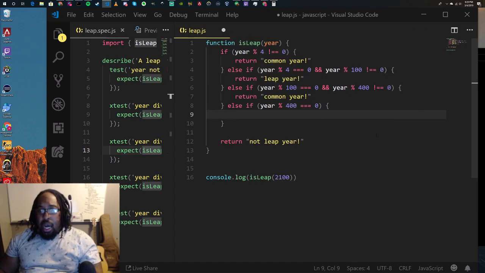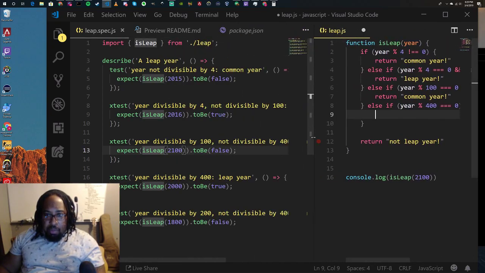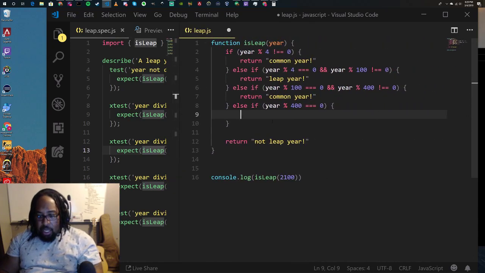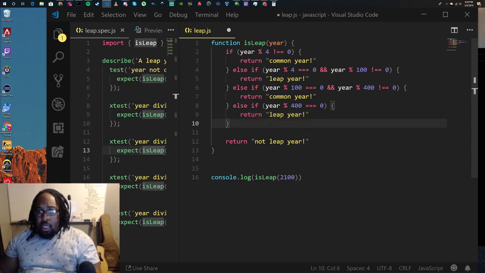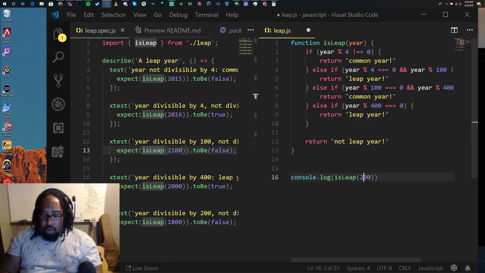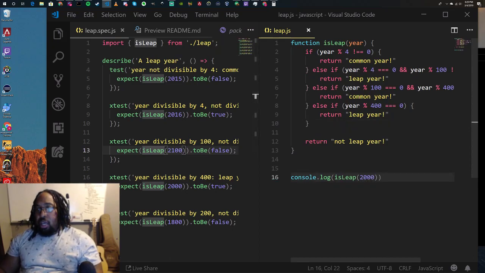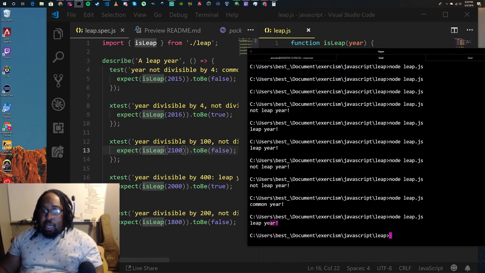All right, cool. So yeah, if that modulo is 0, then it is a leap year. So we're gonna say return leap year, and let's test that with the input that they gave us, which is 2000. Remember, we tested this before, and we were not getting the expected output. And boom, now we're getting that it is a leap year.